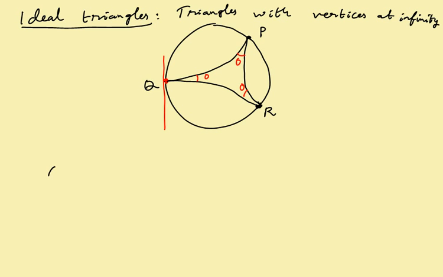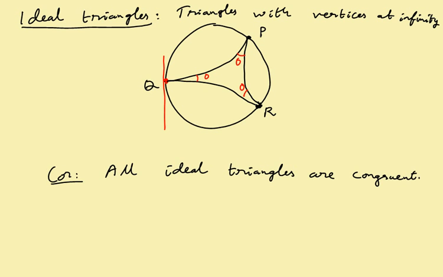Well, the corollary to our theorem is that all ideal triangles are congruent. Now, congruent means isometric. Actually, it means more than that. It means there's an isometry of the whole space, the hyperbolic space, which takes one triangle to the other. In particular, it restricts to an isometry of these. This is an immediate consequence of the 3 transitivity. Okay. In fact, 3 transitivity says that there is a unique isometry which takes one hyperbolic triangle to the other.